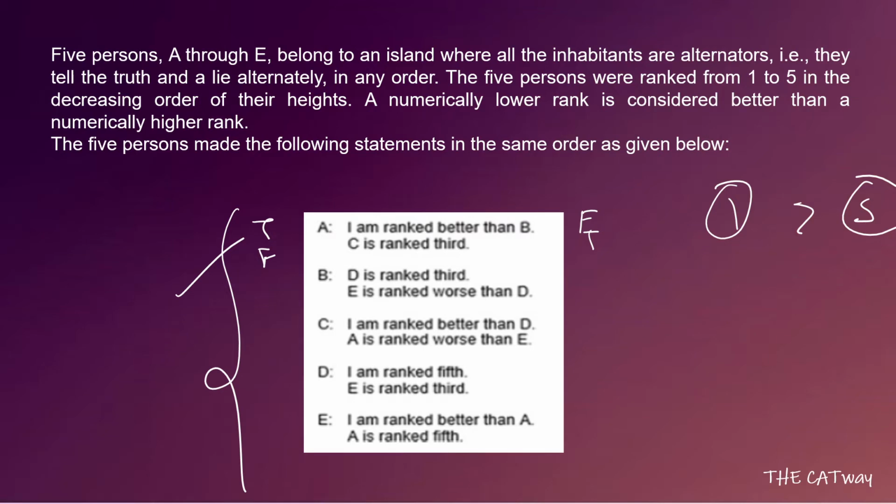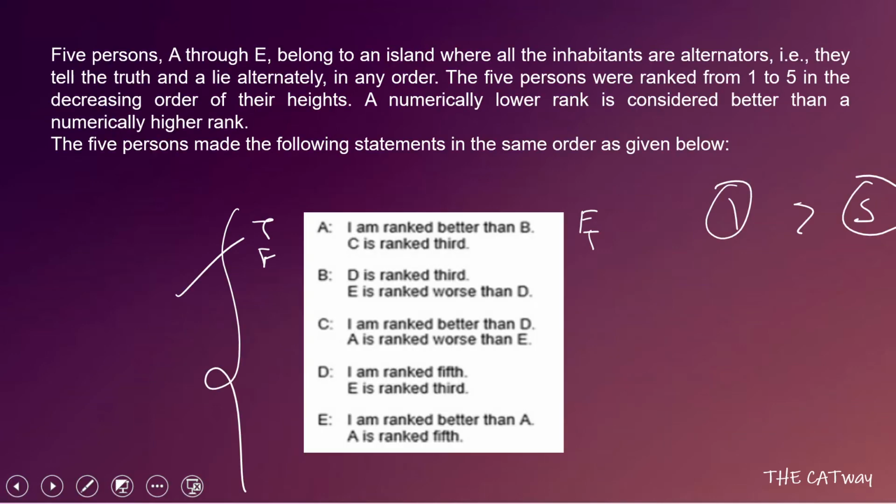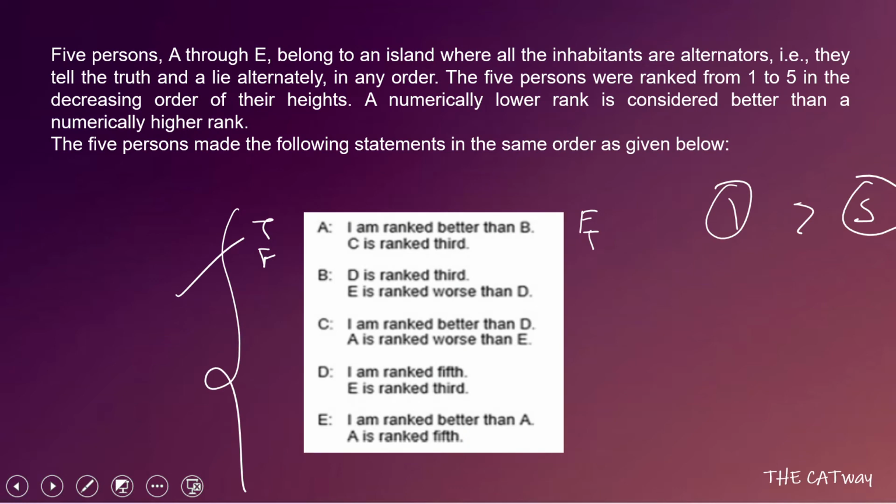So A says that I am ranked better than B, and we are taking this statement as true. So if A says that I am better than B, that means A cannot come over here, that's for sure. Then he says that C is ranked third. This is a false statement, so that means C is not going to come over here. Let's read the other statements.